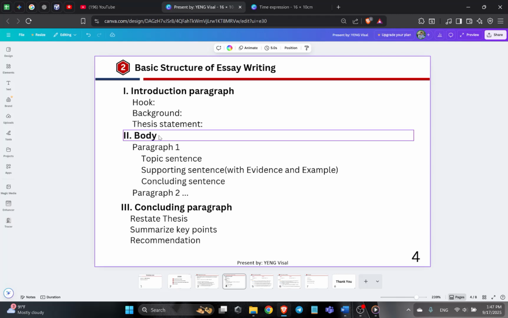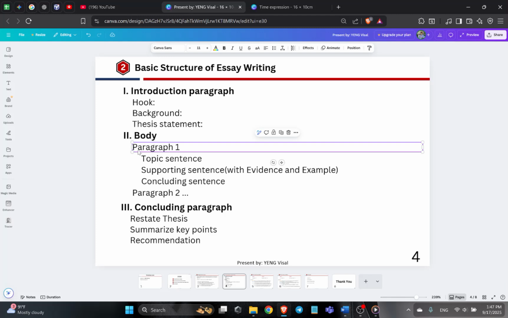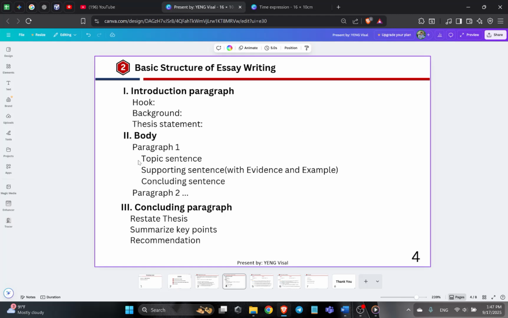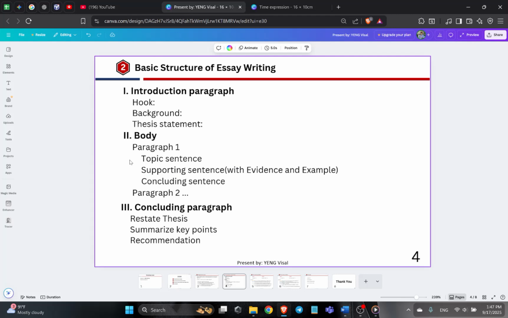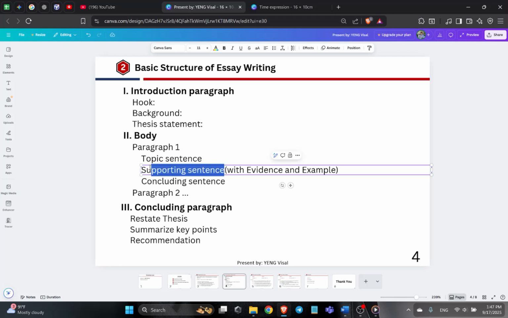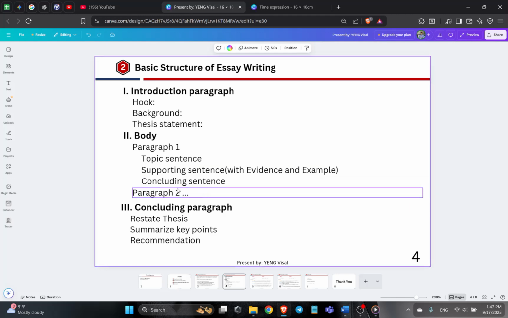The second component is the body. In the body, we can have two, three, or four paragraphs depending on the topic. In each paragraph, we have a topic sentence, supporting sentences, and a concluding sentence. For the topic sentence, we state the main point, and then we explain and give examples in the supporting sentences, and we also have the concluding sentence in the paragraph. The second and third paragraphs are also like this.